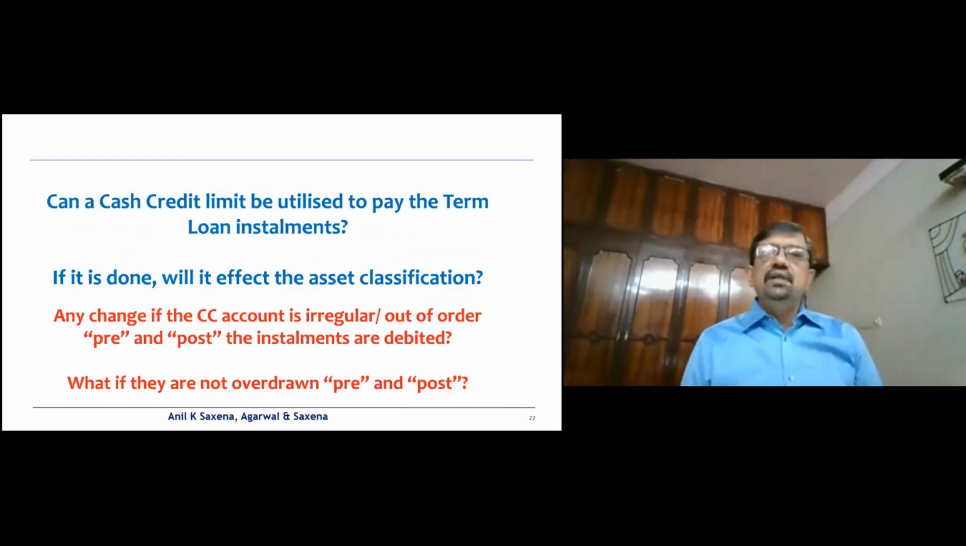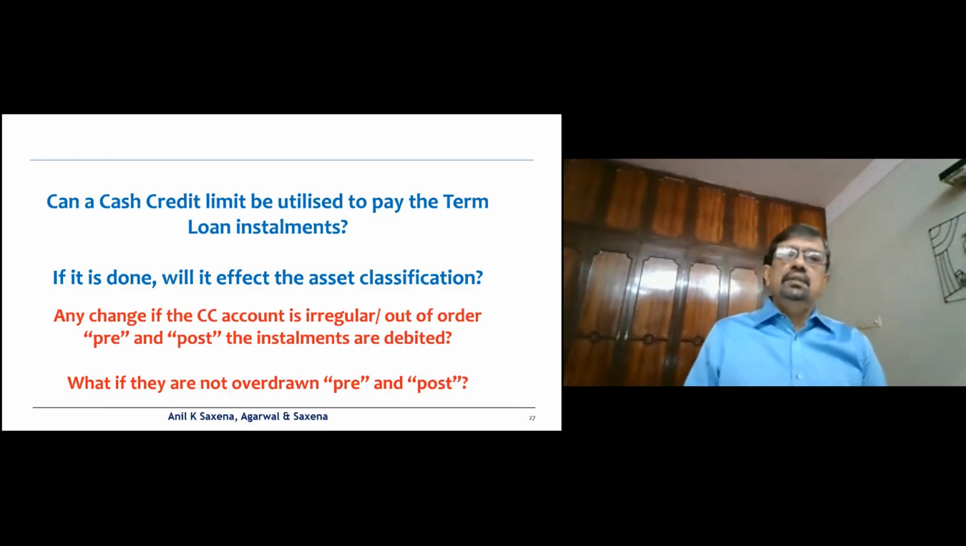Now, can a cash credit limit be utilized to pay the term loan installments? So definitely yes. Now, there can be two scenarios. One, when I'm paying the term loan installments, the CC account is already irregular or out of order before the payment. The other, it was not irregular before the payment of the term loan installments, but became irregular after the payment of the installments.